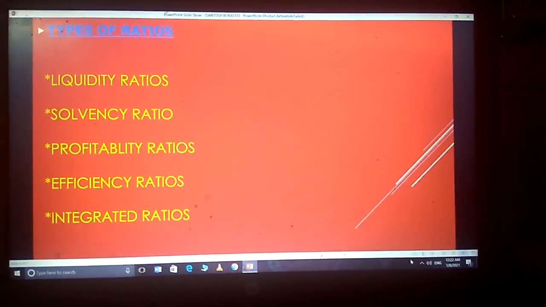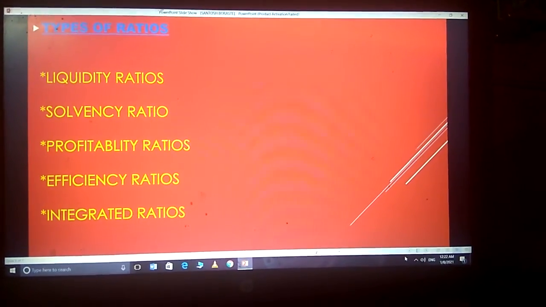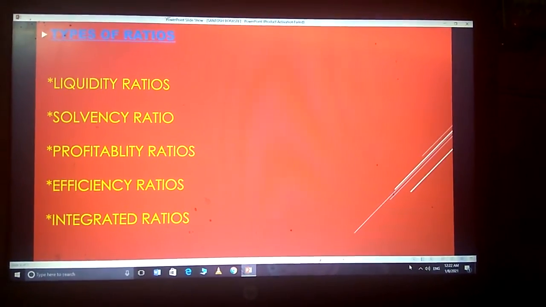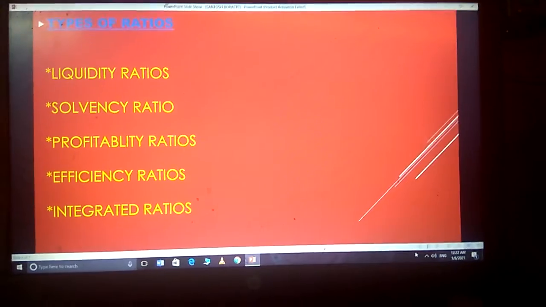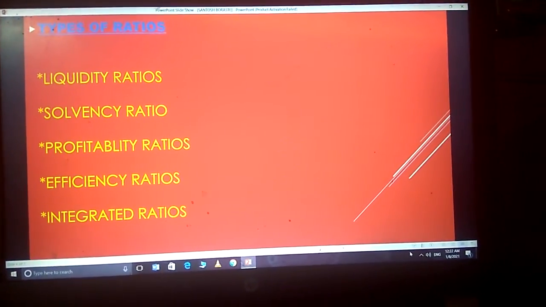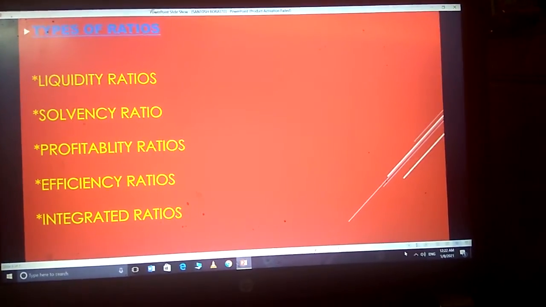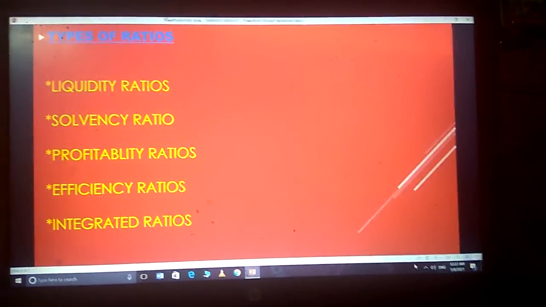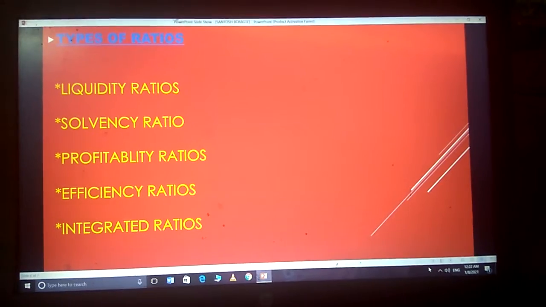Efficiency ratio, the last category of ratio is the efficiency ratio. They are also known as the activity or turnover ratios. Such ratios are concerned with measuring the efficiency in assets management.